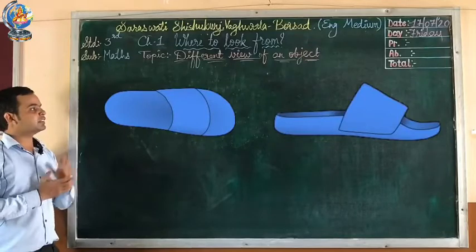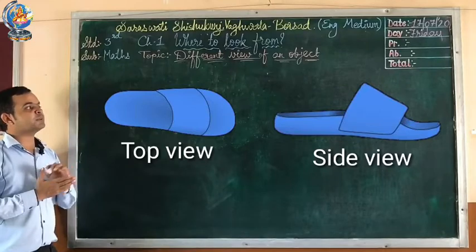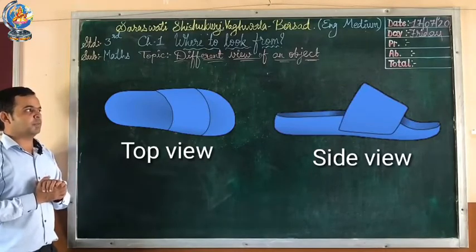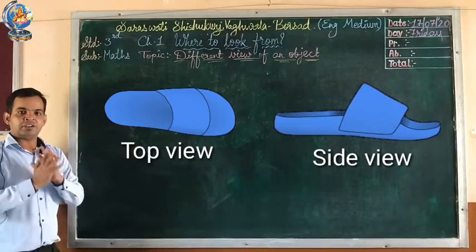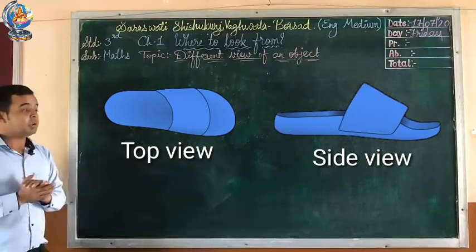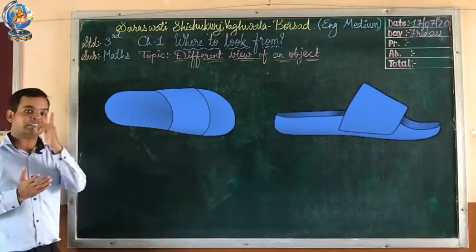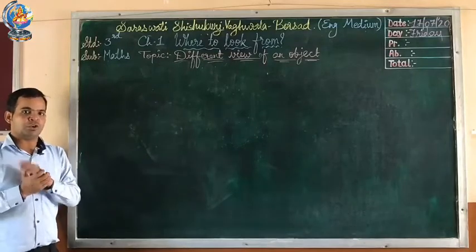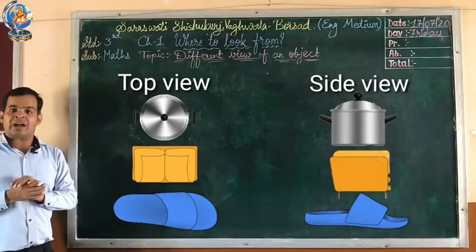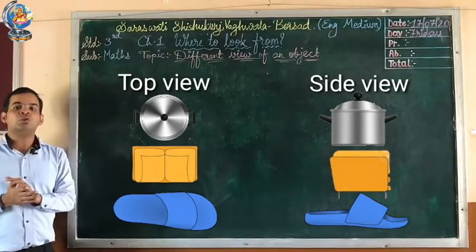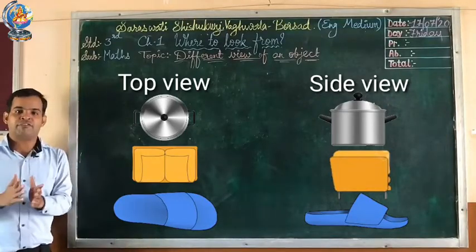Then the fourth one is the slipper. Here you can see the picture of a slipper. In the first picture you can see the top view of the slipper, and the second picture shows the side view. From these pictures you can now answer the question. Do all the objects look the same or different? No, they all look different.